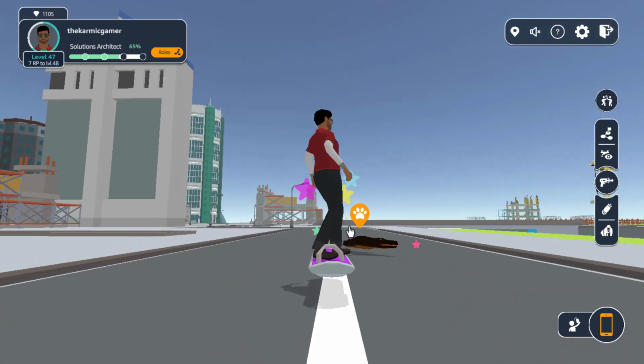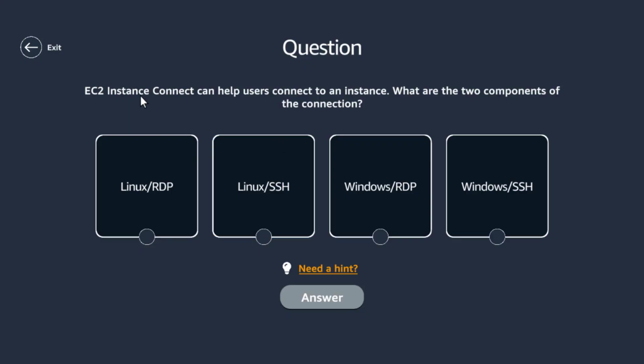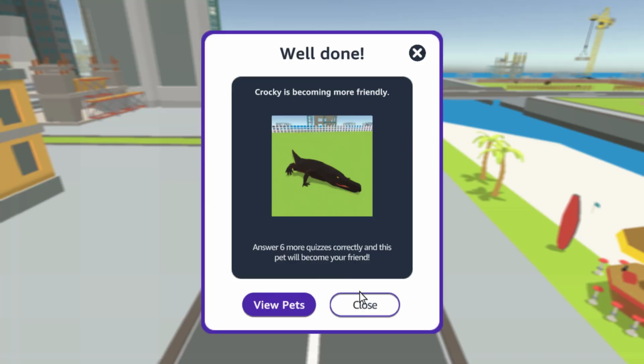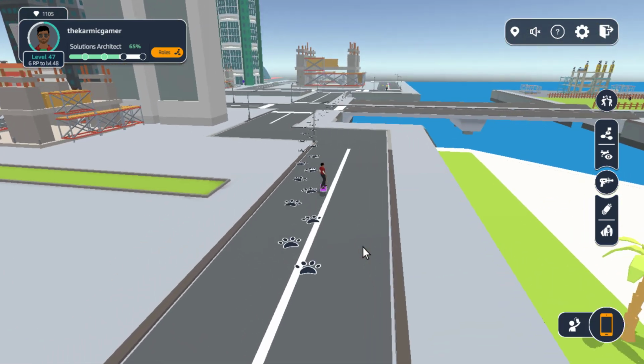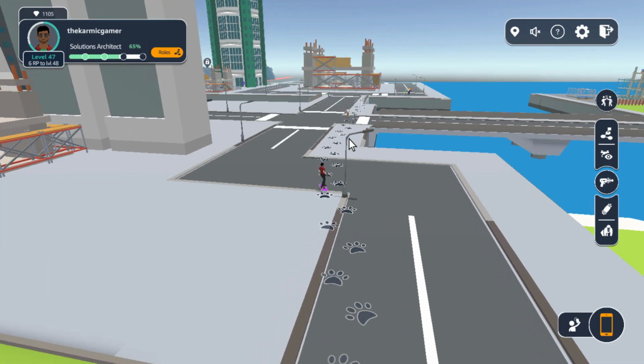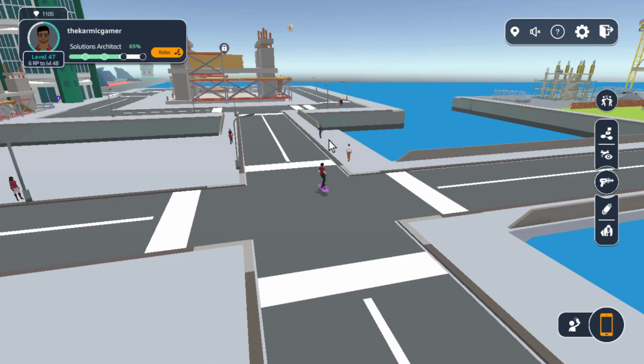Wow, is that a crocodile? Yes. EC2 Instance Connect can help users connect to an instance. Sure. What are the two components? It's Linux and SSH. Yep, that is the one. Six more. Wow, this guy is very expensive for becoming a friend. There is one more there. Let's go ahead, get it, then we'll continue with our project.